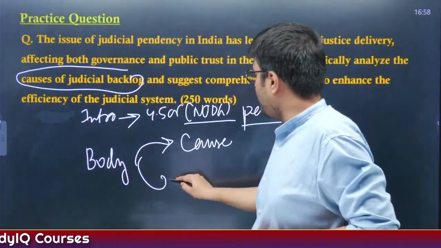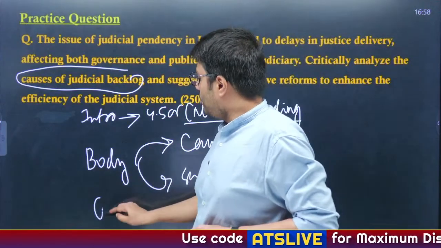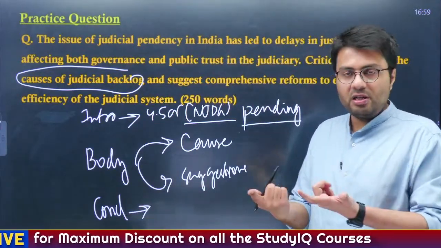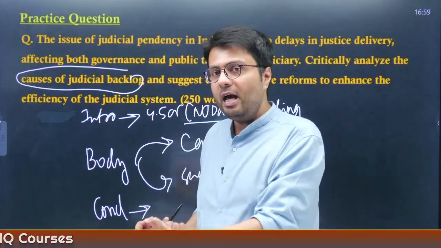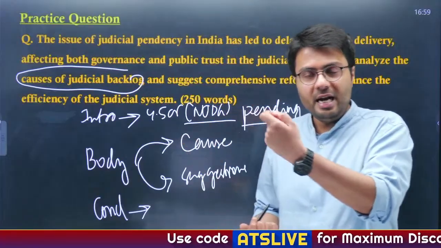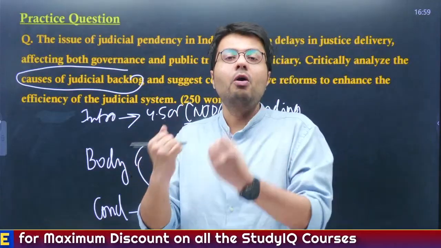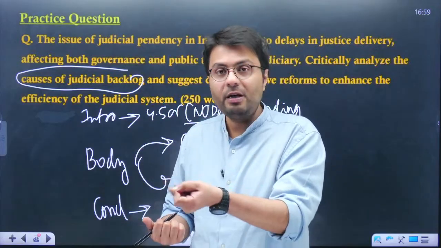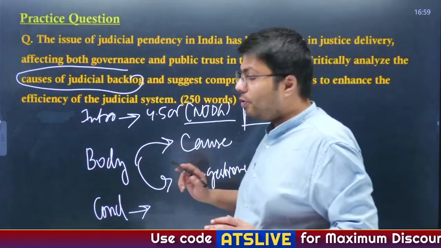So in the second part of your body, you can write suggestions, and for the conclusion, you will conclude your answer by saying that quick resolution of cases is very essential if you want to ensure that justice is delivered to people in India, and also to ensure that the people have faith in the Indian judiciary, because India is a democratic country which functions not according to the whims and fancies of an individual, but according to the law of the land, and you need the law of the land to be implemented in its true letter and spirit, so as to ensure the functioning of the democracy in its true spirit. Understood? So this is how you will conclude your answer.